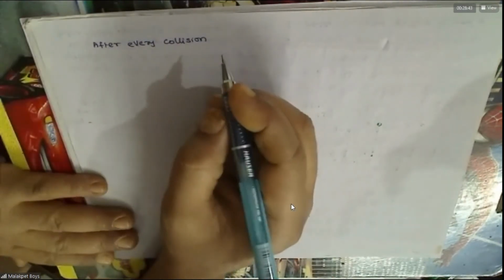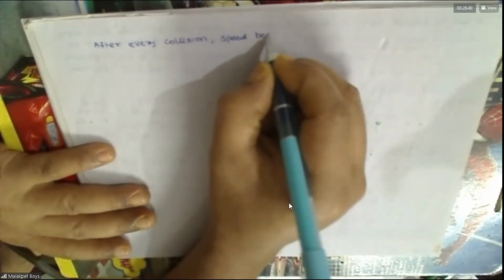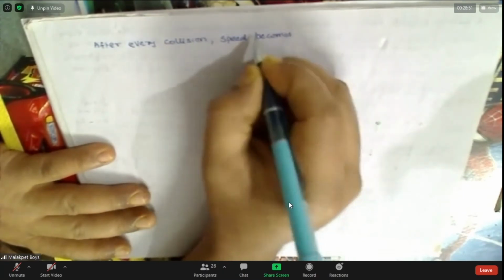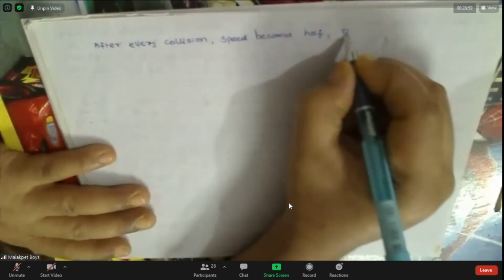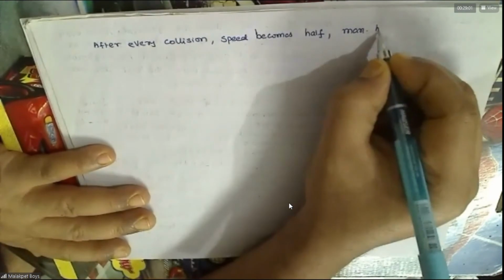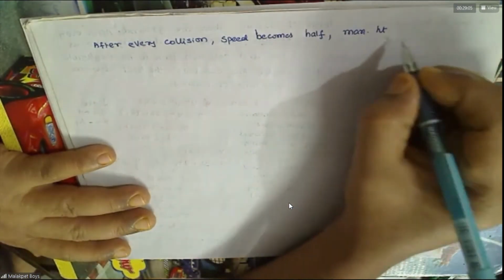Speed becomes half. Maximum height becomes 1/4.